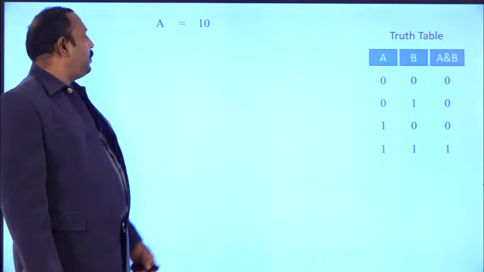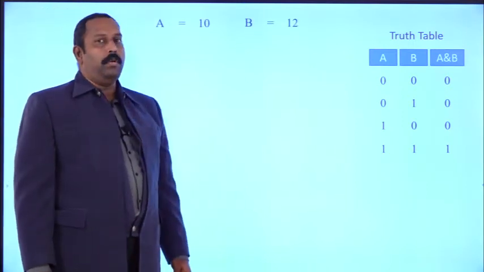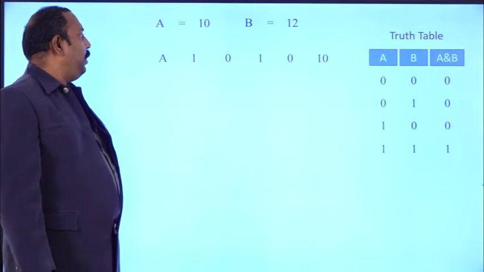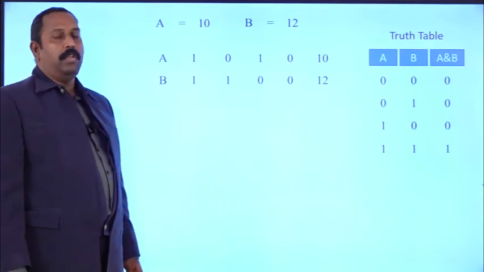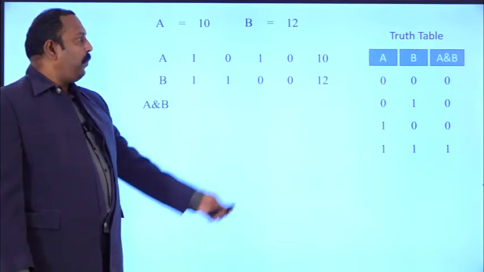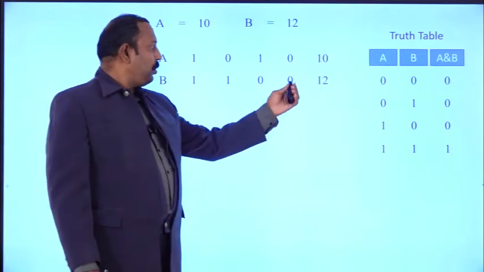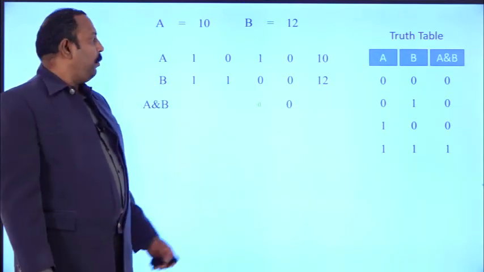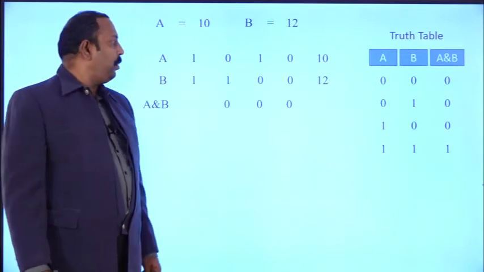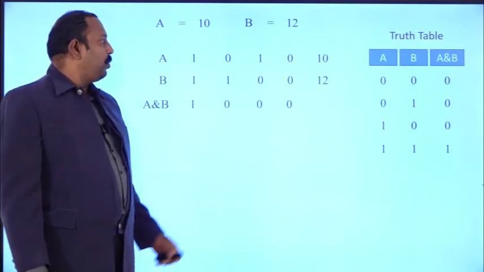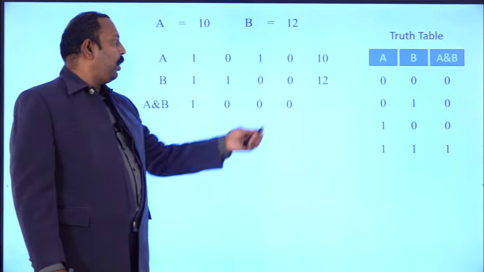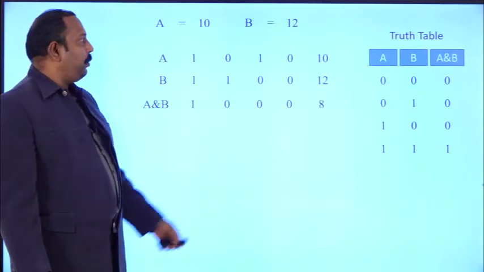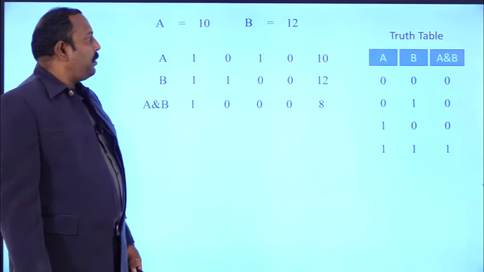Now consider an example: A equal to 10 and B equal to 12. We represent A in binary form as 1 0 1 0, and 12 in binary form as 1 1 0 0. Now perform the bitwise AND operation. 0 0 gives 0, 1 0 gives 0, 0 1 gives 0, and 1 1 gives 1. So what is the value here? With place values 8 4 2 1, the 8 position is 1 and the remaining are 0. So the output is 8. If you perform bitwise AND on 10 and 12, you get the value 8.